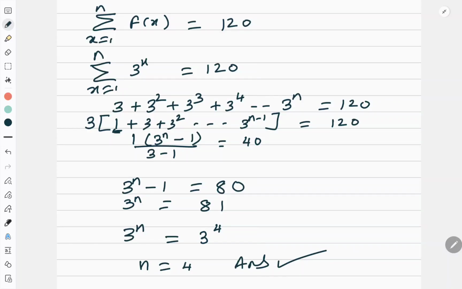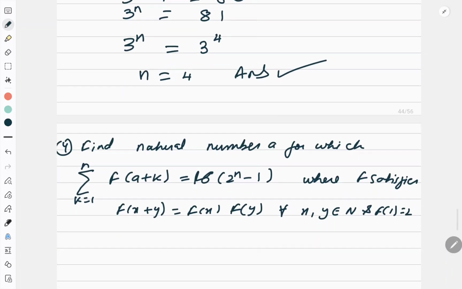Simple? Now exactly same like this, there is one more question. I'll just tell you the question and the answer. You should give a try by yourself. It will be solved exactly the way I have done the previous question. Here your answer will be equal to 3. Same way you start. Take f of x is equal to f of 1 plus f of 2 plus up to f of x. Create that expression, put it here and get the value of a. Okay.